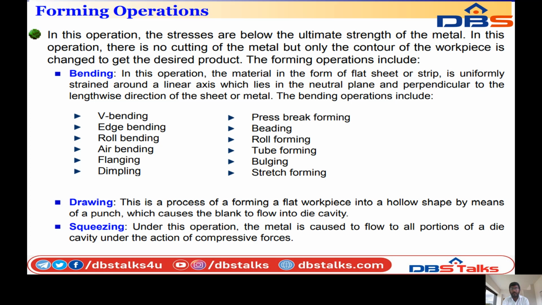The bending operations include V-bending, edge bending, roll bending, air bending, flanging, dimpling, press brake forming, beading, roll forming, tube forming, bulging, stretch forming. So these are all the bending operations.